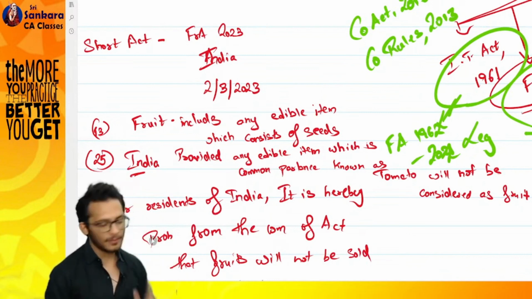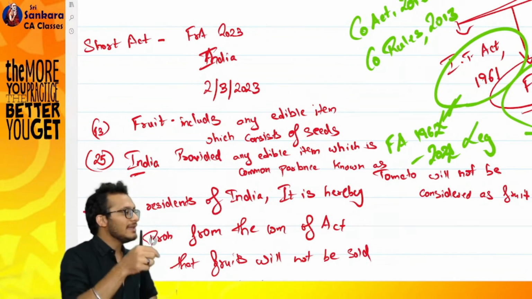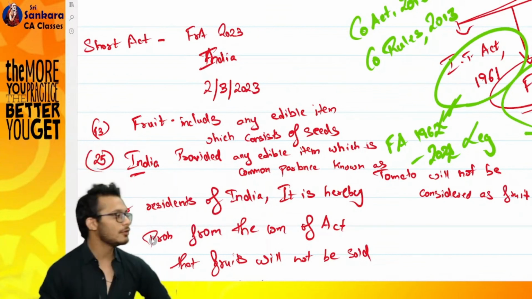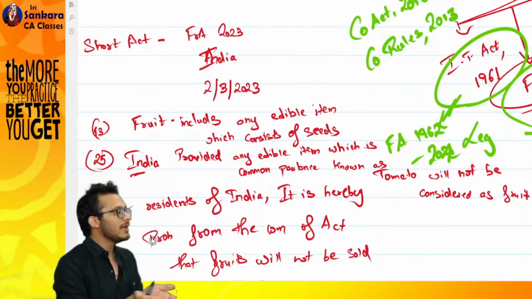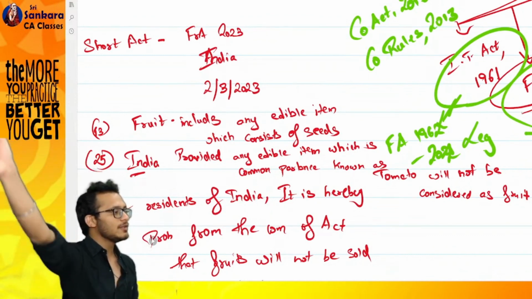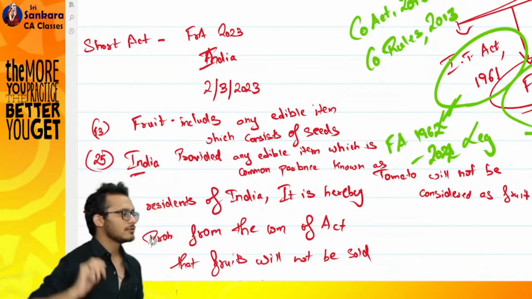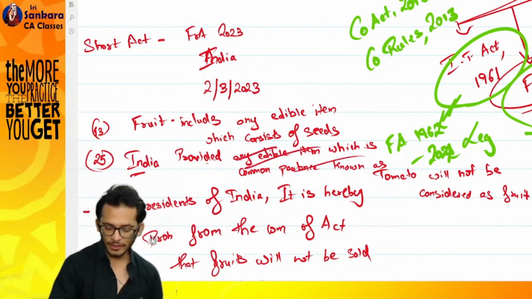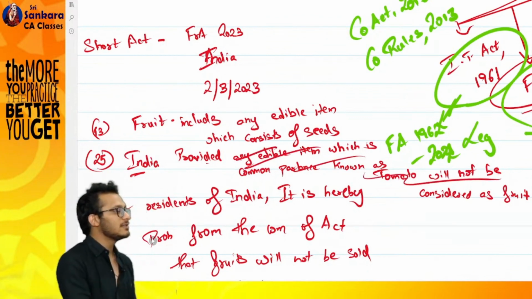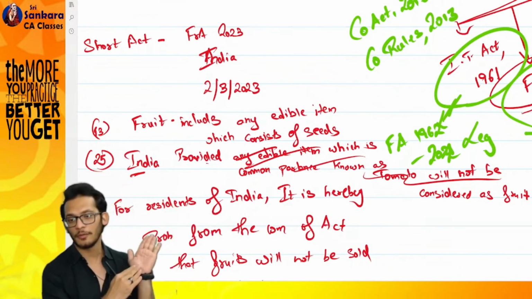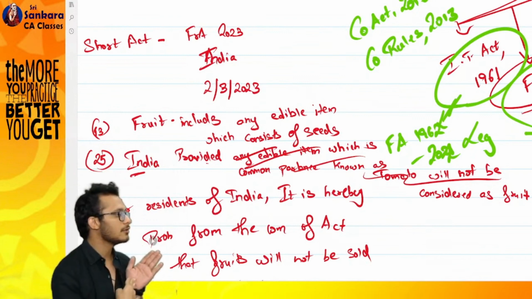Correct or not? In simple terms, what can I do? I can say provided, anything referred to in schedule 1 will not be considered as a fruit. Yes or no? Now what I'm doing? Instead of me coming and changing the act again and again, I can prepare a schedule. Every time I include something in the schedule, that will not become a fruit. So going forward, I'll go to schedule 1, I'll see these items. These items will now not be called fruit. Yes or no?